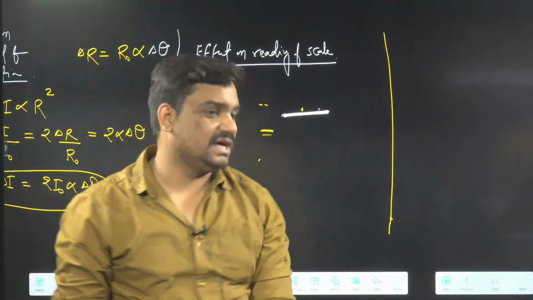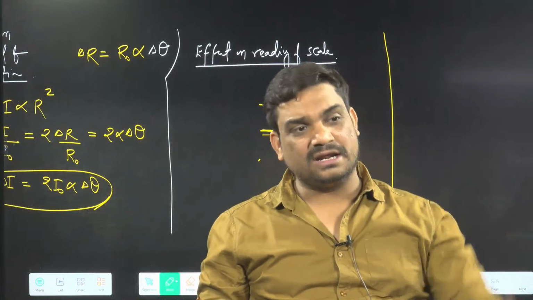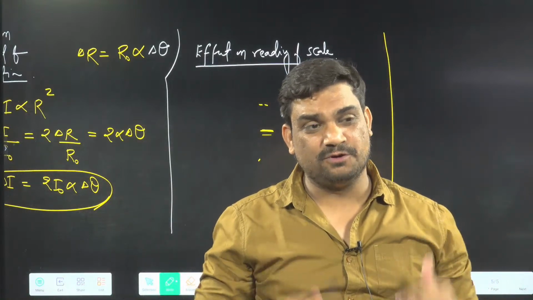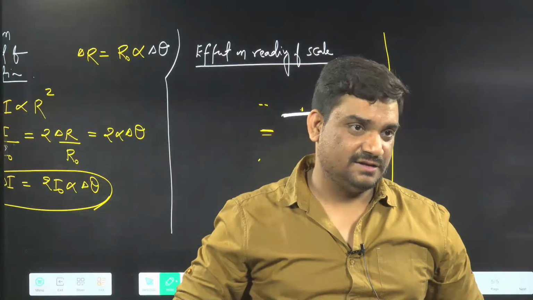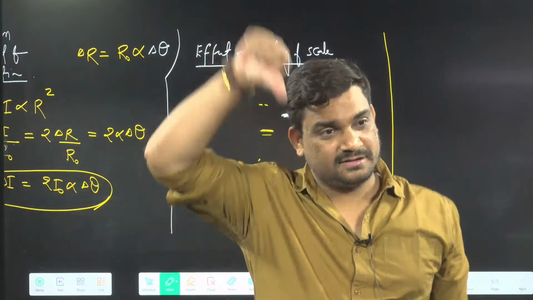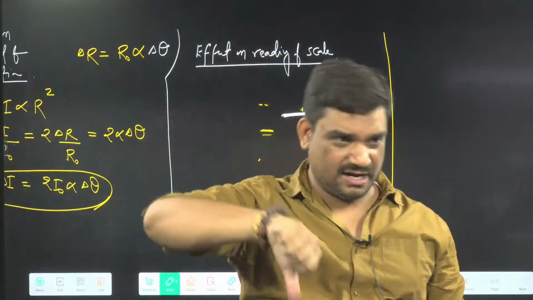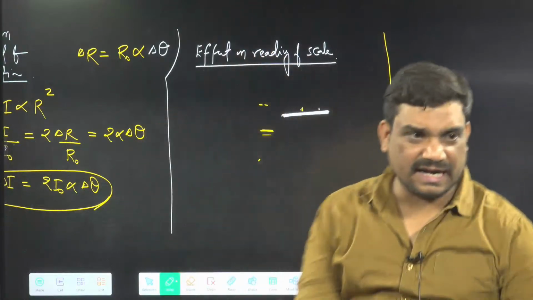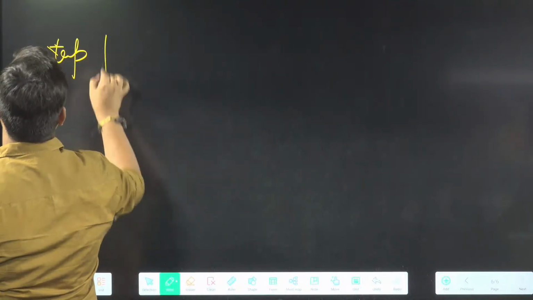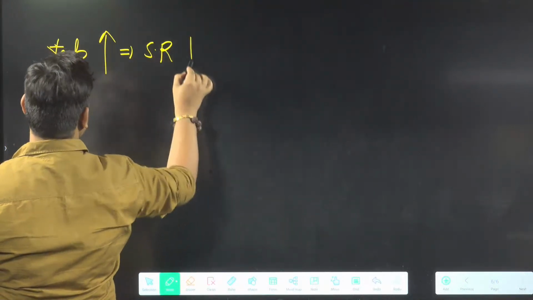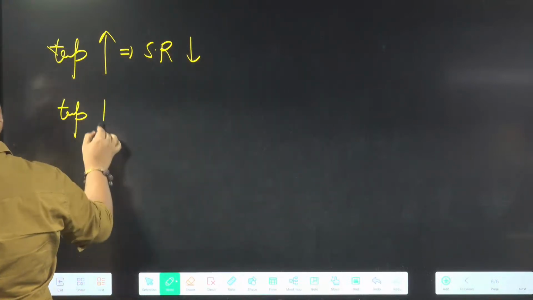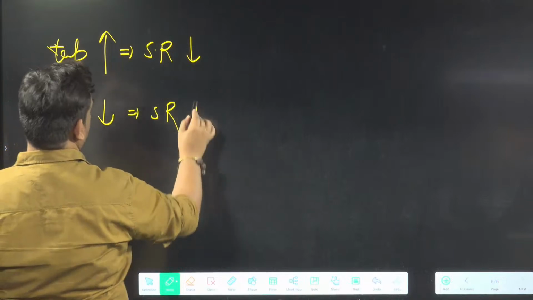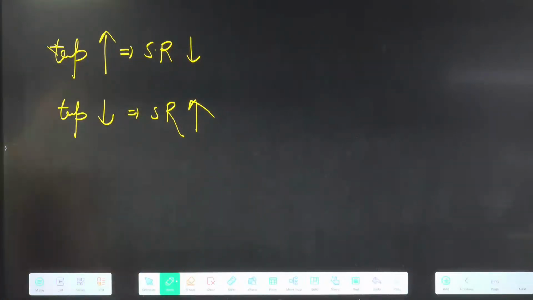So what is the relation of the reading and temperature? Temperature more, reading less. Temperature less, reading more. Okay, so can I write this thing? I am going to write this one here: temperature more, scale reading less. And here I can say temperature less, scale reading more.